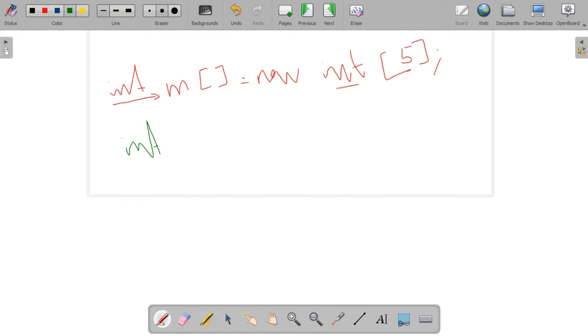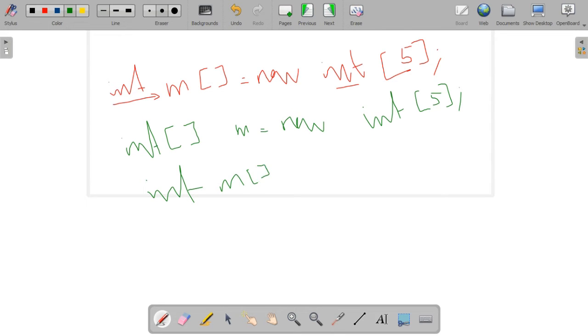In another way, we specify the subscript with the data type, then a space, the array name, equal to new int of, and the size should be specified at the last. In another way we can write int m with subscript, semicolon, and in the next line m equal to new int of that particular size. This size indicates how many elements can be held in that particular array.